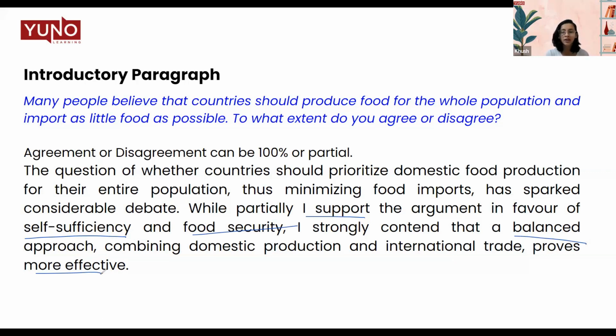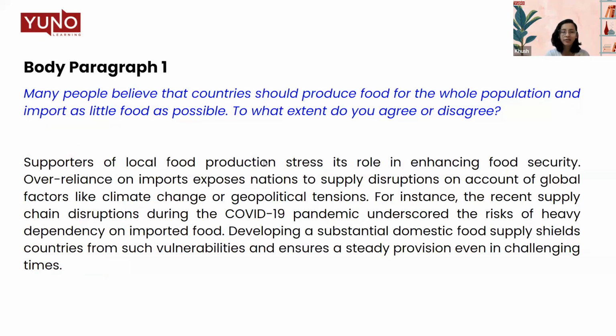The three parts that we should cover in an introduction are a paraphrase statement, where we give the introduction to our essay and what we're going to talk about; your opinion on this instance; and what points you are going to discuss in your essay. So these are the three metrics for an introduction, which we have covered here. Let's move on to body paragraph 1.